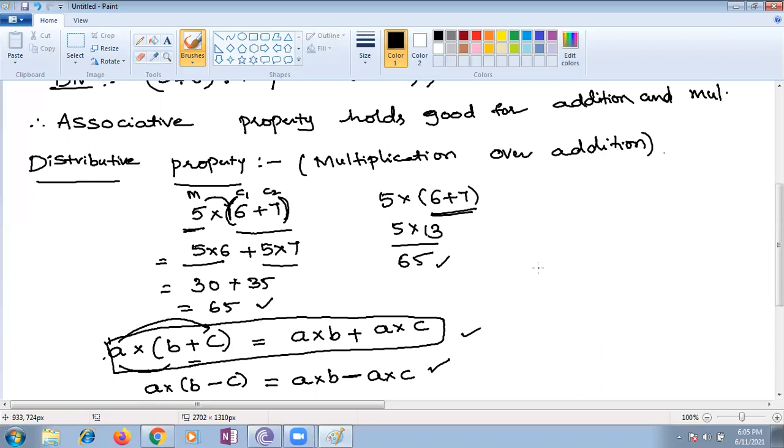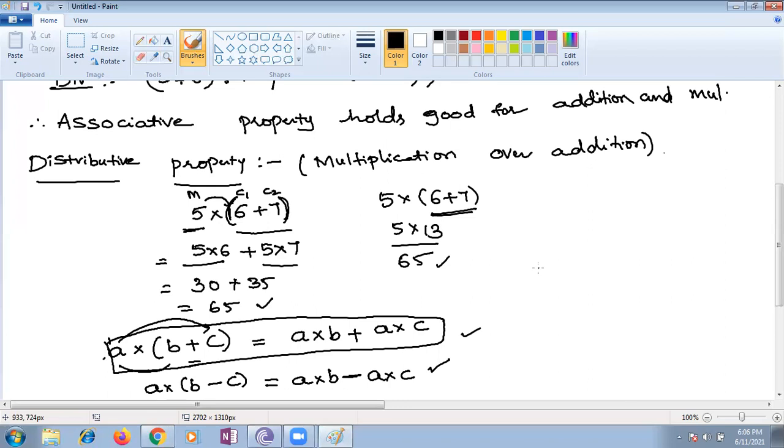Very, very important. By seeing it you can identify this property: a number outside the bracket, common to both, that is the mother. We can take the mother outside the bracket or expand the bracket, according to the question. You can apply this property, children. Any doubt till here?